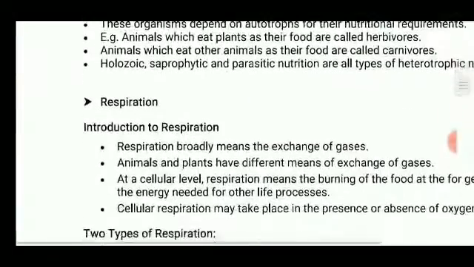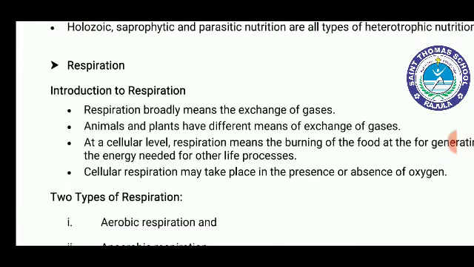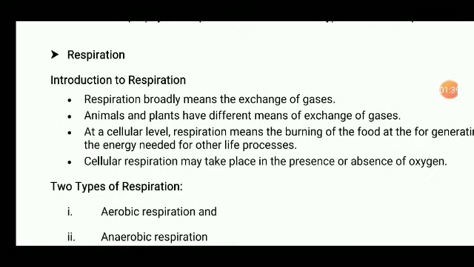In this part we are going to begin respiration. What is the meaning of respiration? Respiration means the exchange of gases. Animals and plants have different means of exchange of gases. At a cellular level, respiration means the burning of food for the generation of energy needed for other life processes.